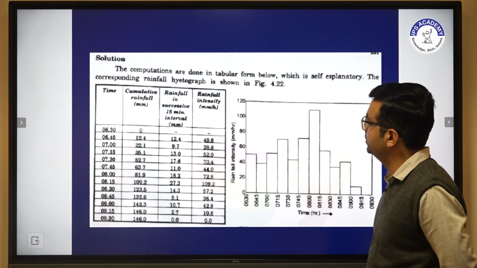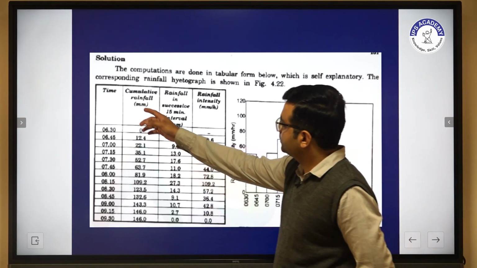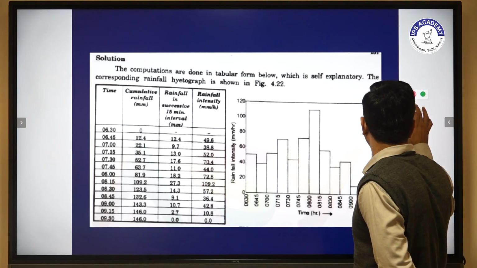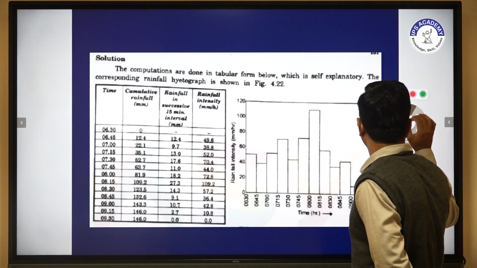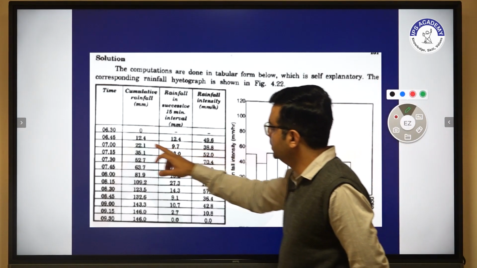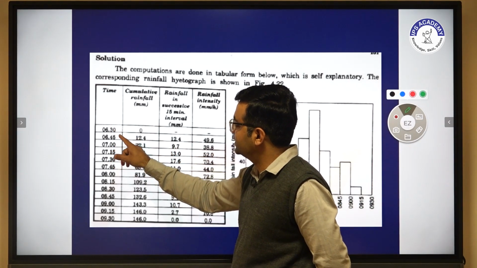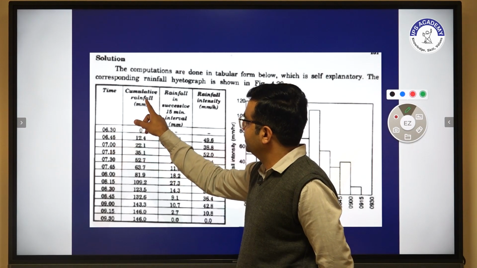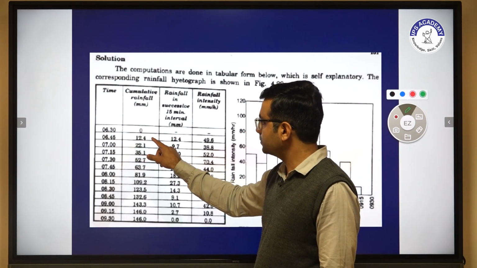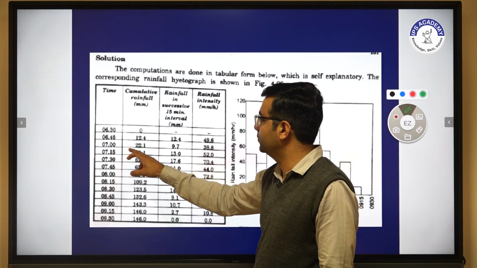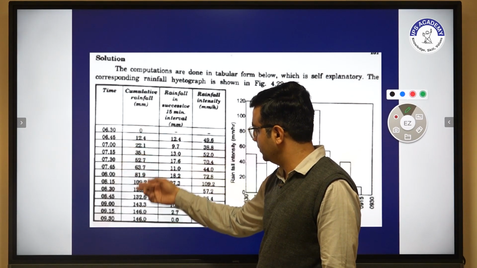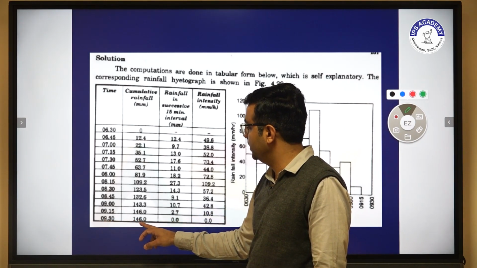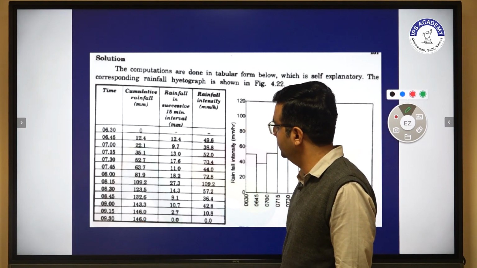Now what do we have to do? Firstly, we have to clearly write the values with respect to time. Precipitation starts at 6:30 and ends at 9:30. At 6:30 the cumulative rainfall in mm is 0, then at 6:45 it is 12.4, and then it moves forward. At 9:30 the cumulative rainfall value has increased up to 146 mm.